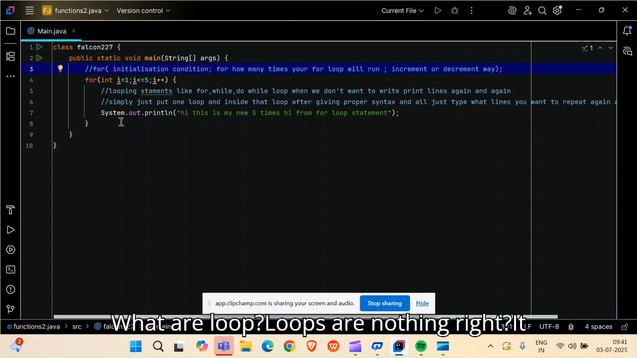What are loops? Loops are basically a looping condition where you are skipping the tedious part of writing print lines again and again. That is why the looping condition came into our industry.